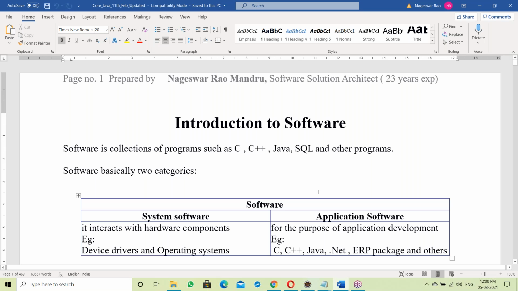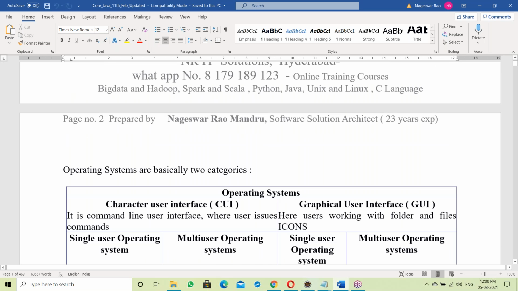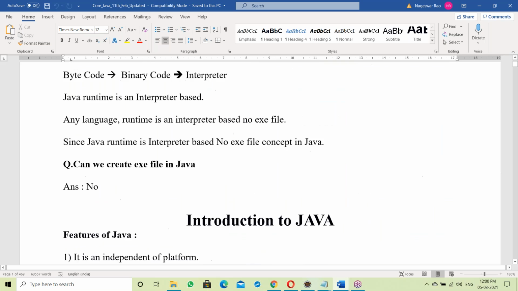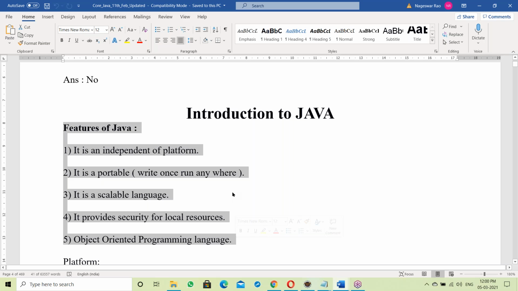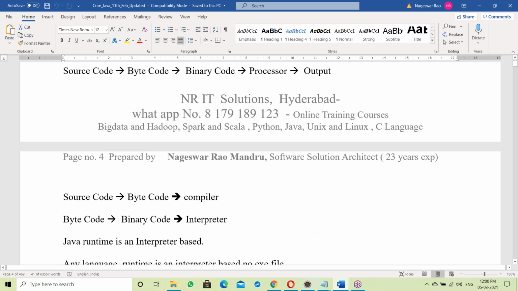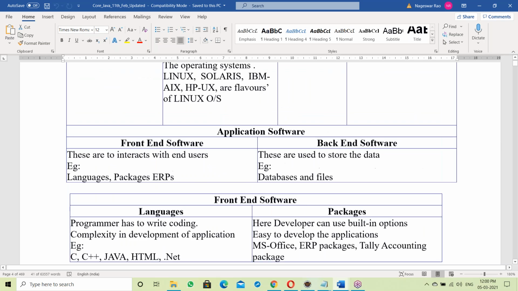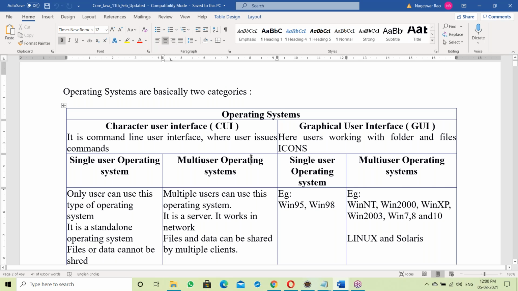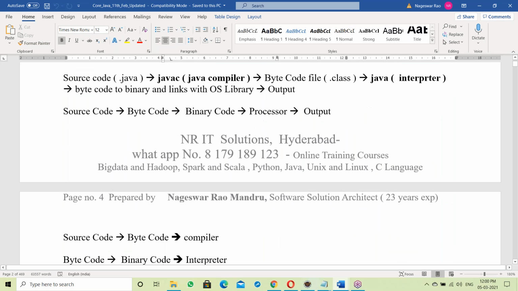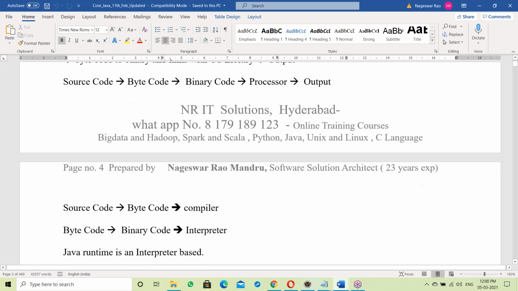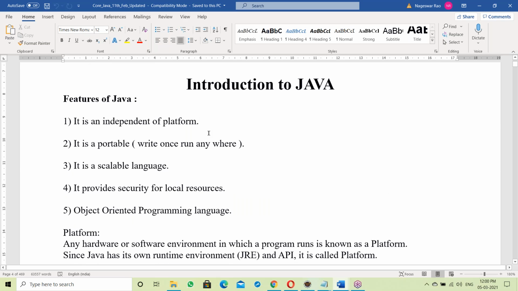Okay, now let us start. Before going to Java features, first we'll discuss these basics. If you know these basics, then it is easy to understand Java features. I can explain Java features directly, but it may be a little bit difficult to understand.